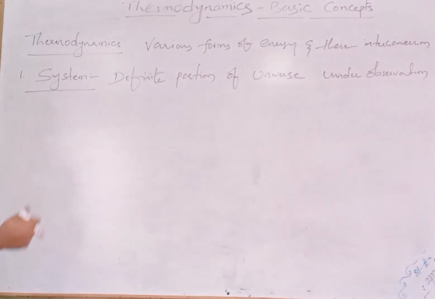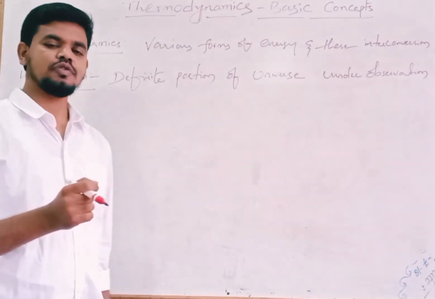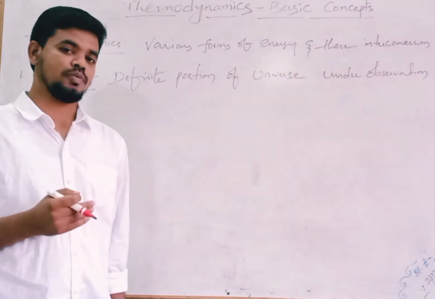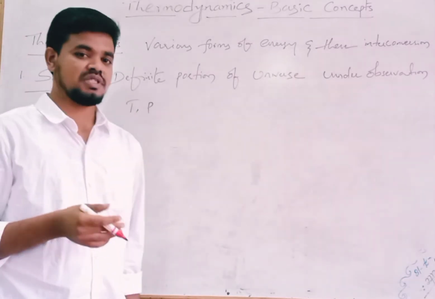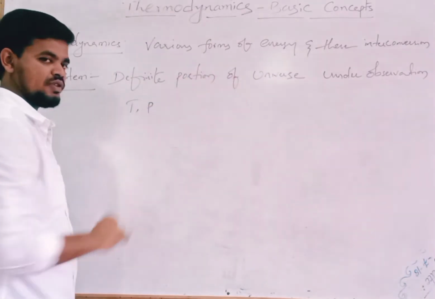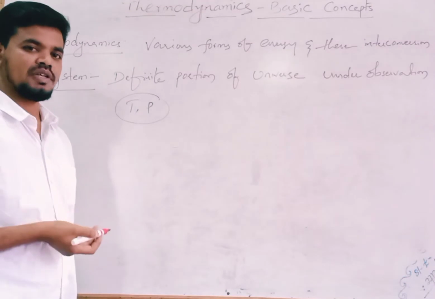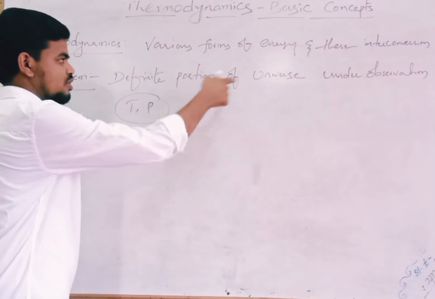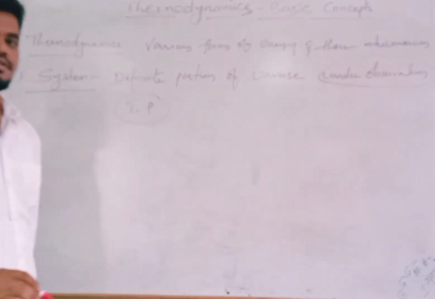Right. Or else we can also define system as the specific portion or a definite portion of universe on which the effect of some properties like temperature or pressure can be studied. Did you understand? Definite portion of universe on which some properties like temperature or pressure can be studied is called system, or definite portion of universe which is under our observation is also called as system.